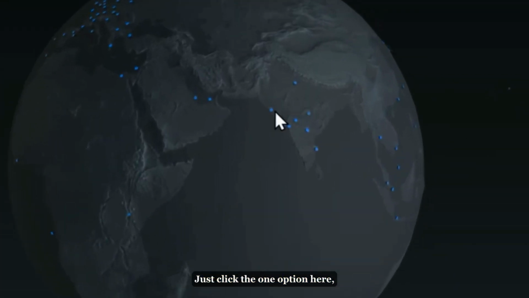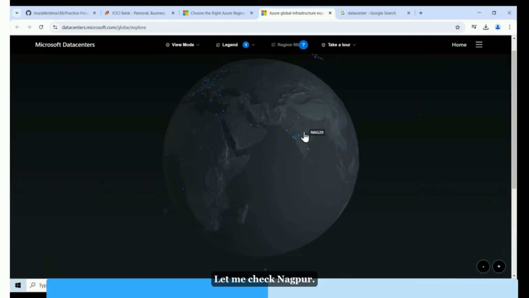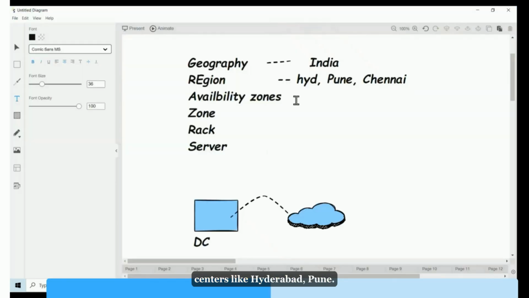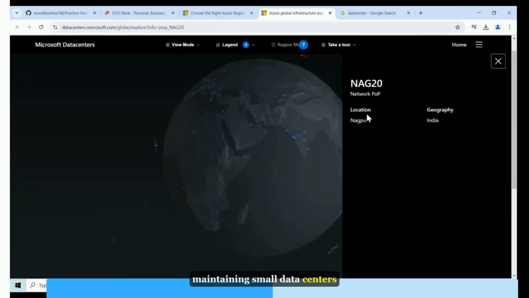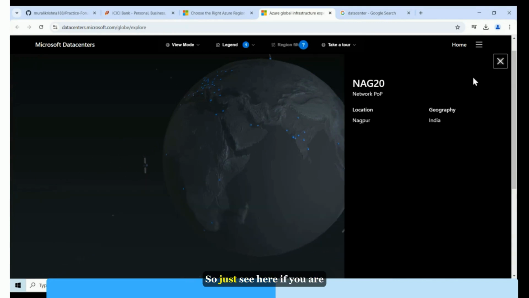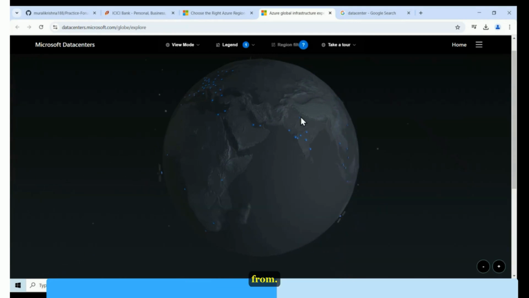Just click the one option here. Let me show you this. Hyderabad or some other location. Let me check. Nagpur. So currently we have 3 data centers like Hyderabad, Pune, Chennai. Right? In addition to that, they are maintaining small data centers. We can call them POP, point of presence. So just see here. If you are trying to send communication from, here you can see the location, Delhi to Chennai.